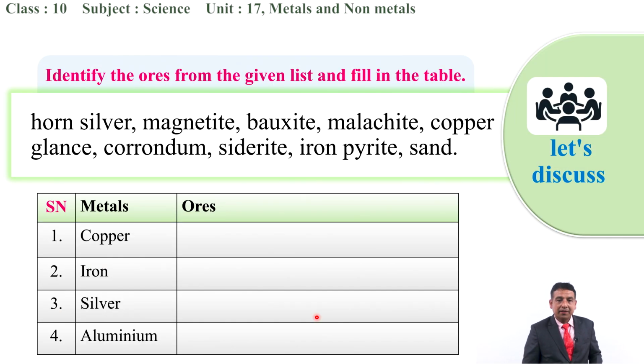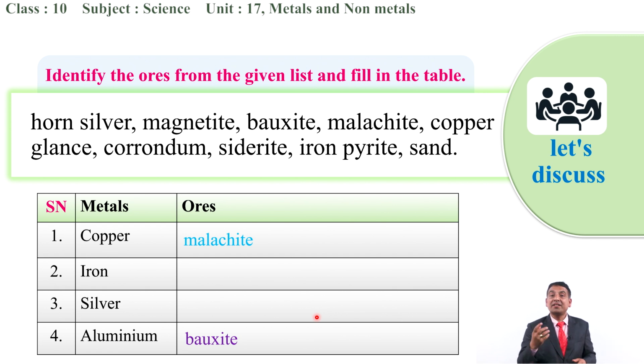Similarly, we are moving towards another question. Identify the words from the given list and fill in the table. A table is given below, and some words have been given as a list. You have to write the words which are related to obtaining the respective metals. I have given some examples here.